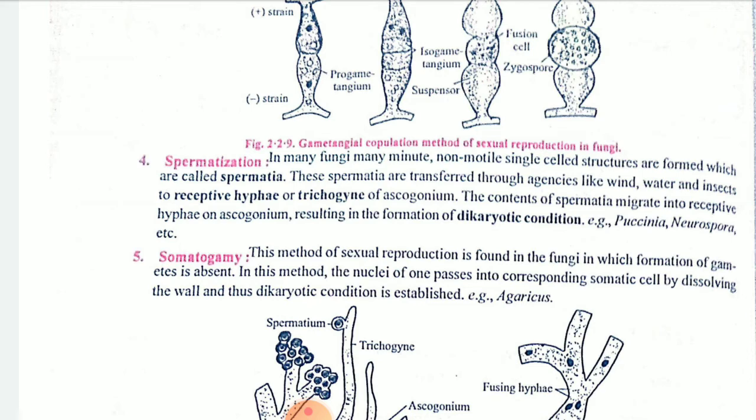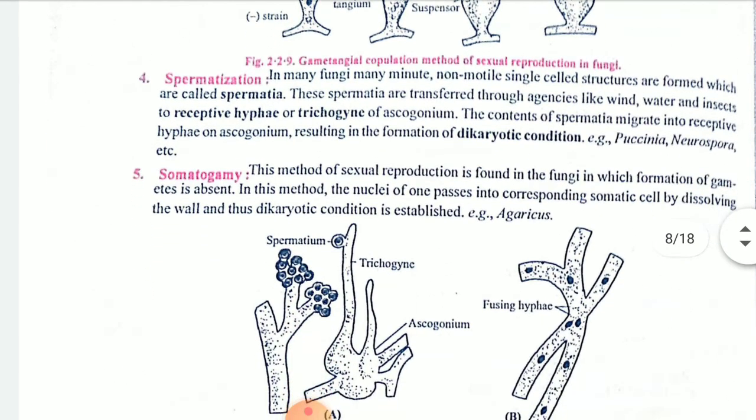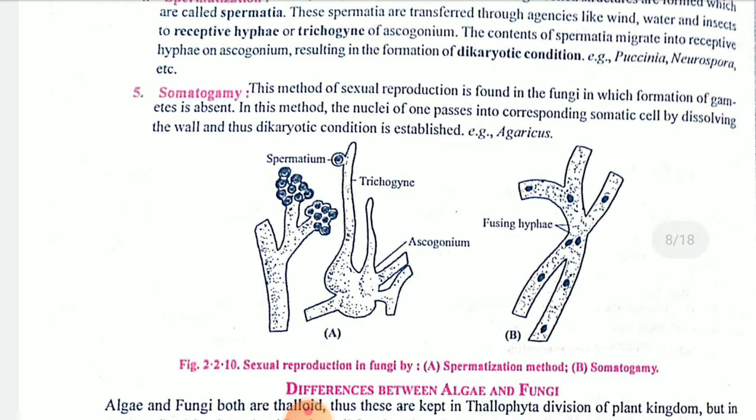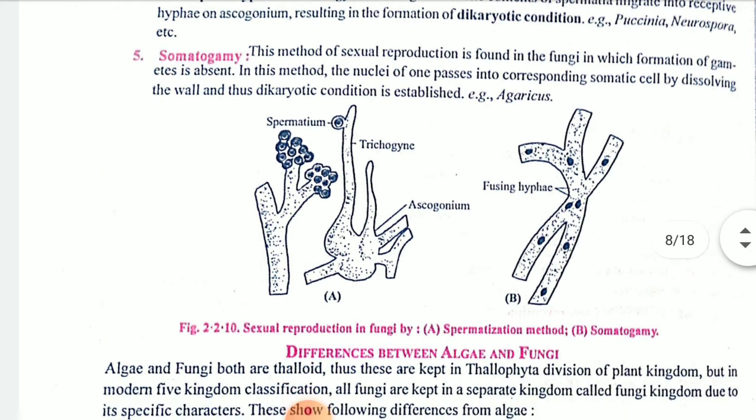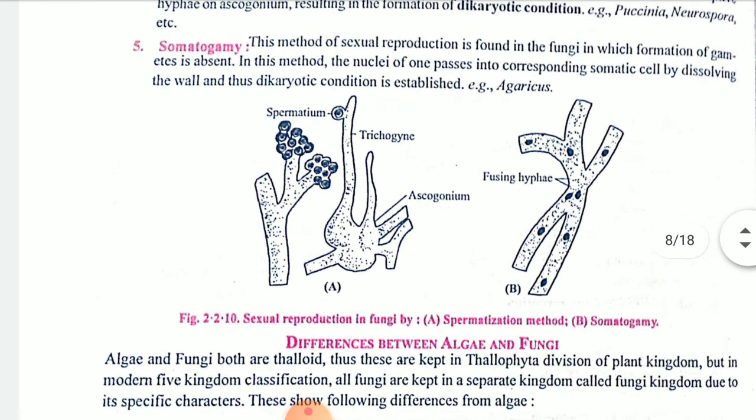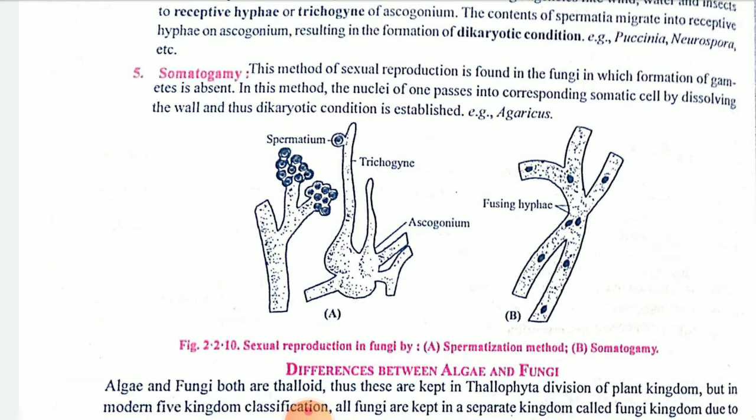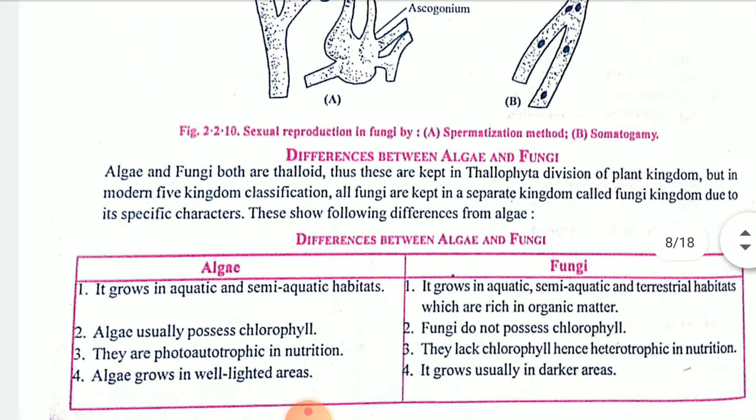Then somatogamy, what is somatogamy? It will show sexual reproduction, and it is found in fungi only, definitely. In this case the gametes are absent, so no gamete is needed, only somatic cells are responsible, and they will show the dikaryotic division. Dikaryotic condition means one cell will divide into two.